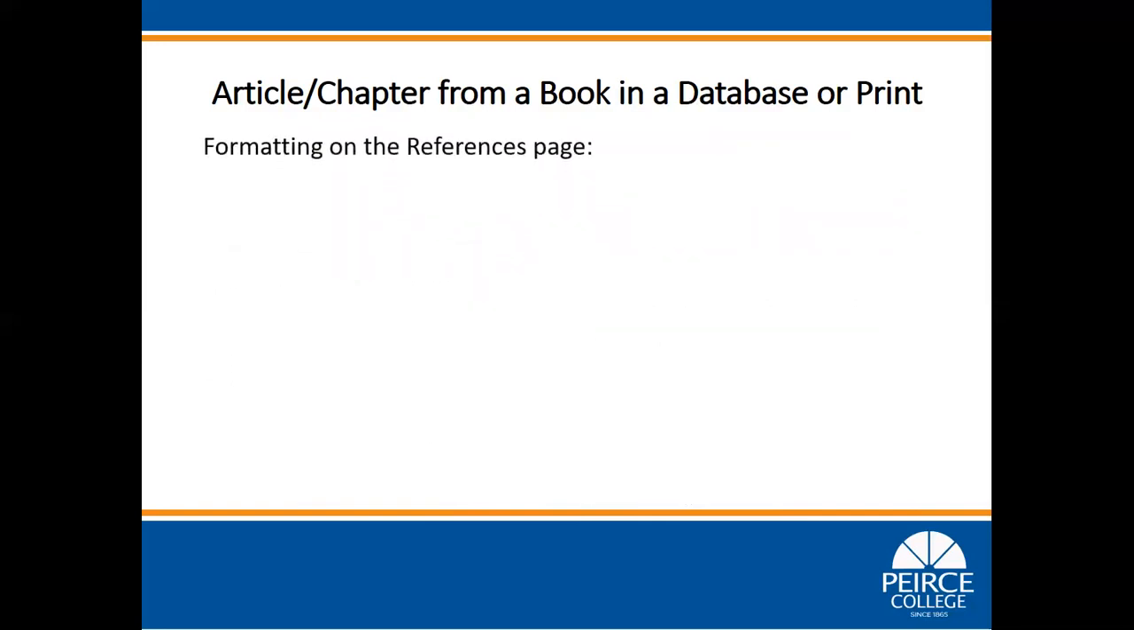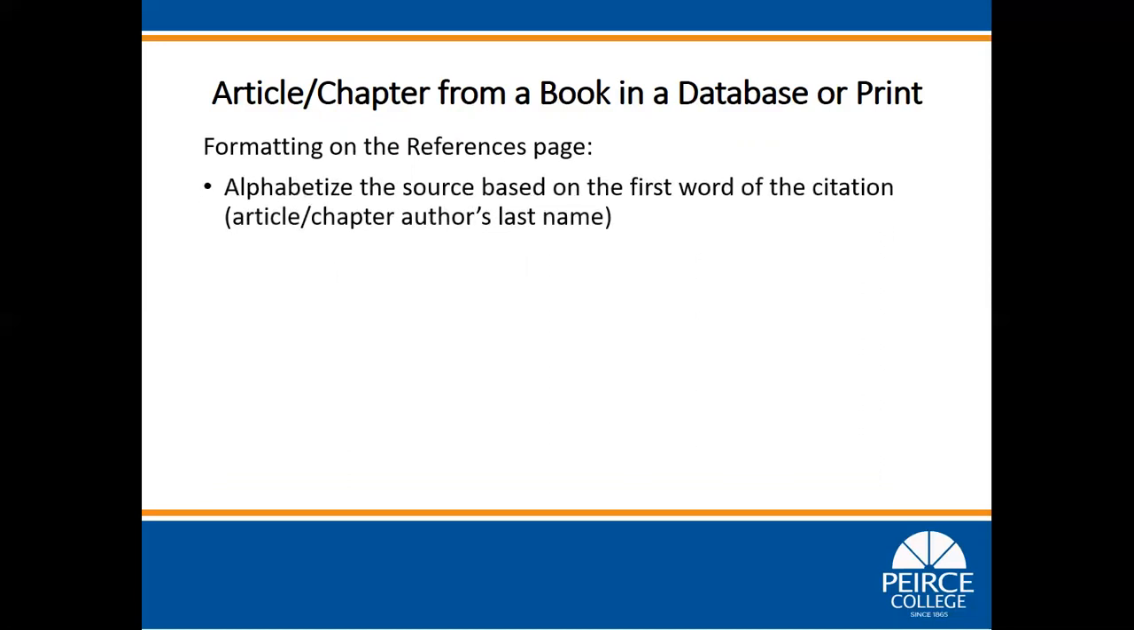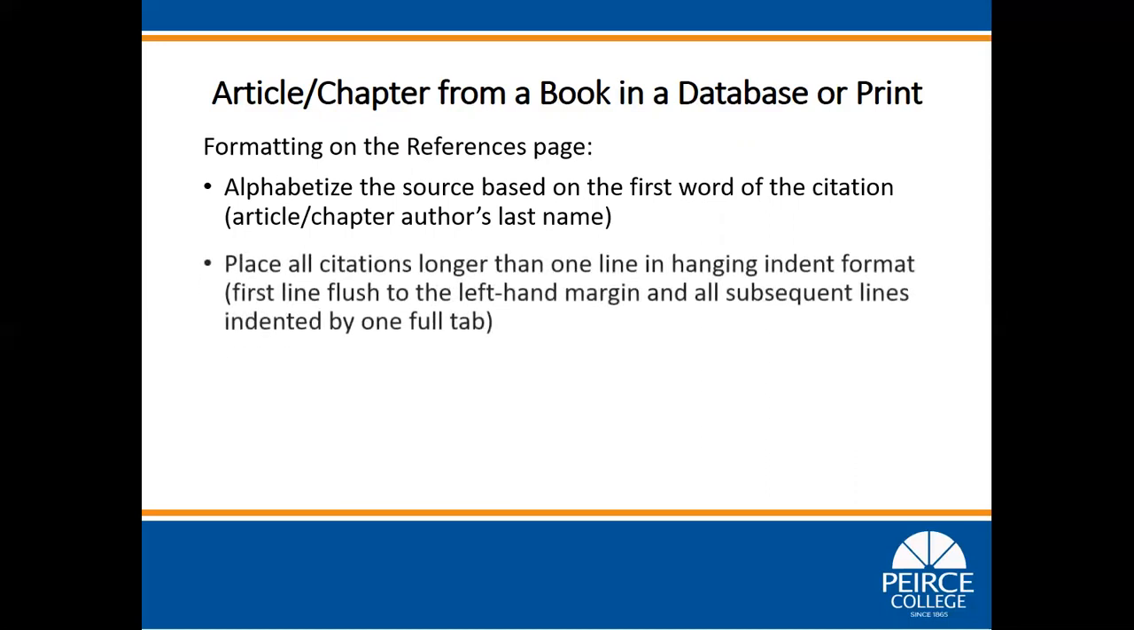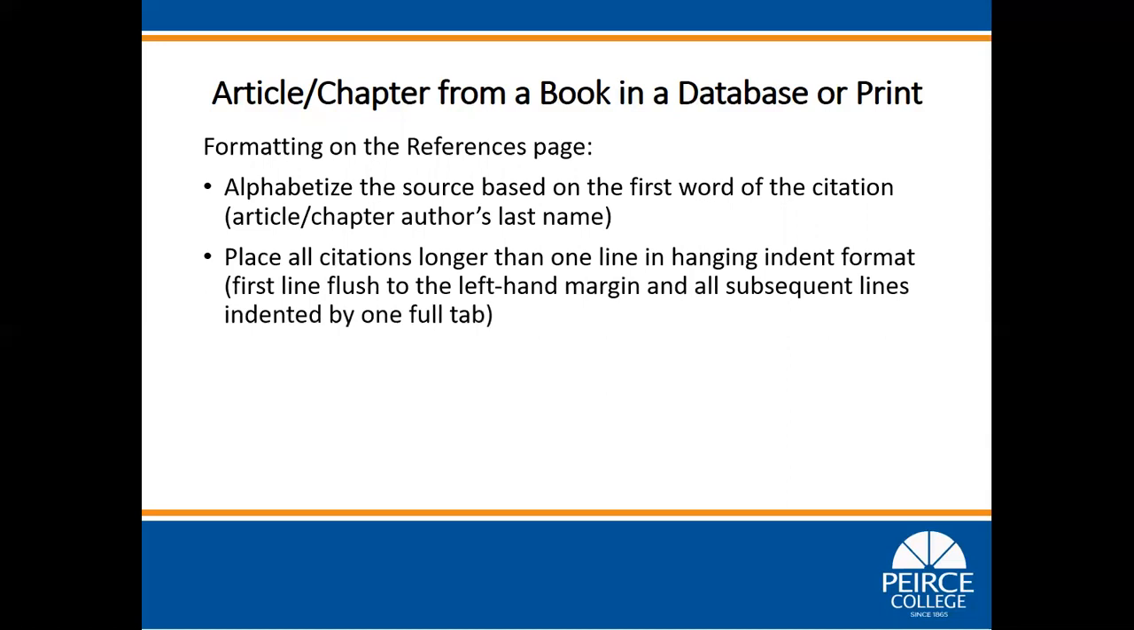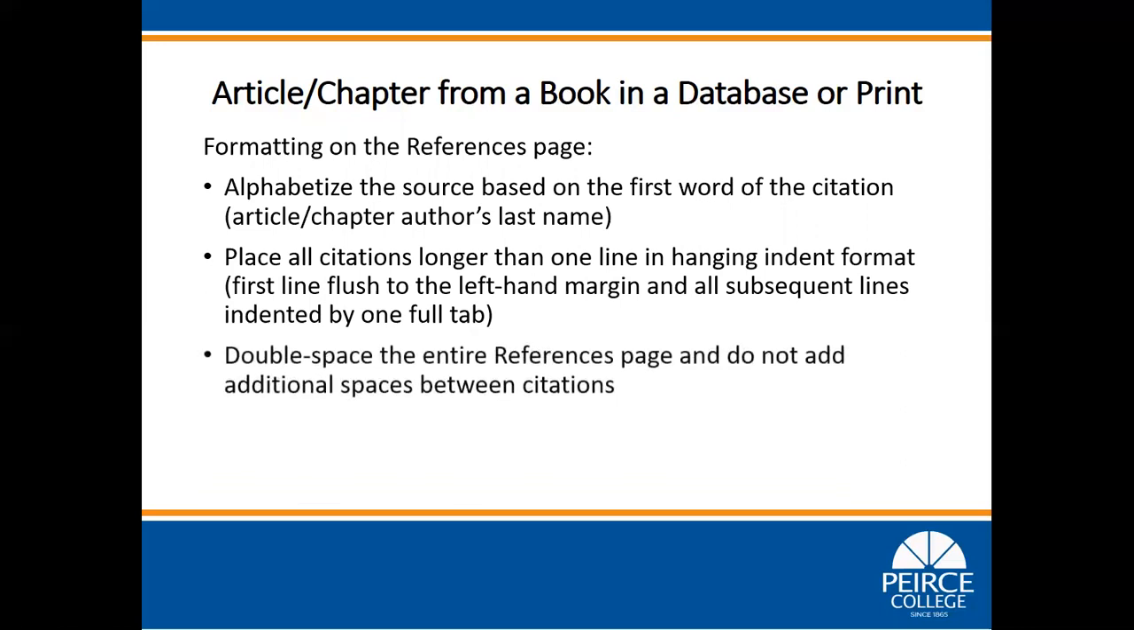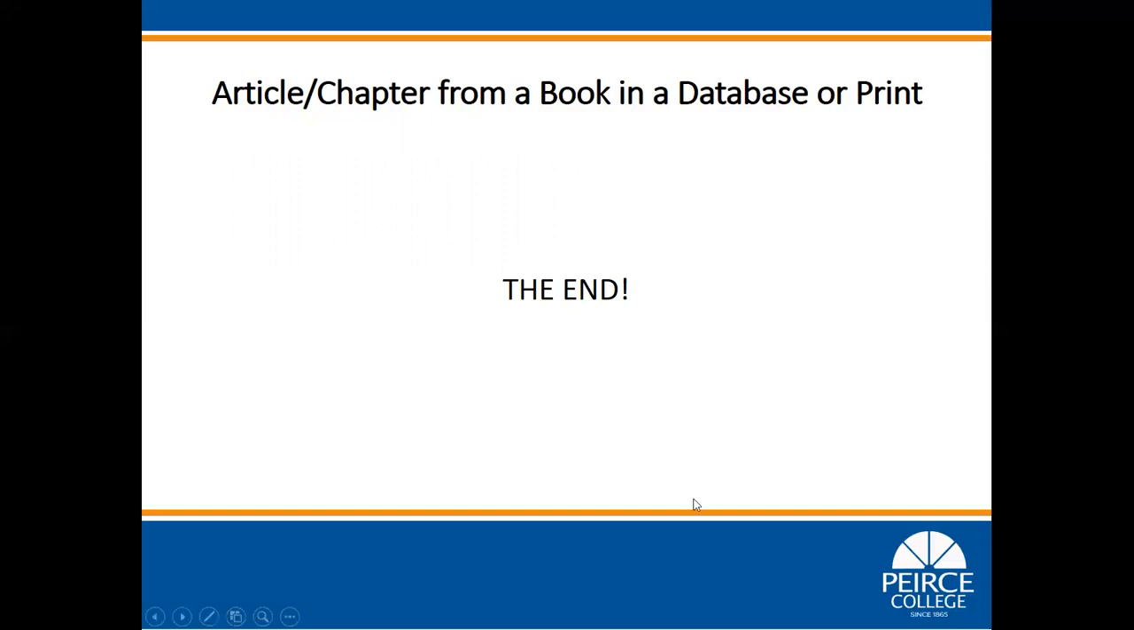Formatting on the references page. Alphabetize the source based on the first word of the citation, the article or chapter author's last name. Place all citations longer than 1 line in hanging indent format, the first line flush to the left-hand margin and all subsequent lines indented by 1 full tab. Double space the entire references page and do not add additional spaces between citations. This concludes how to cite an article or chapter from a book in a database or print.